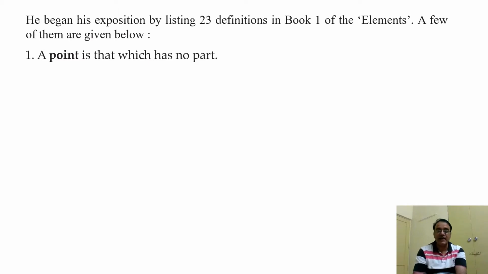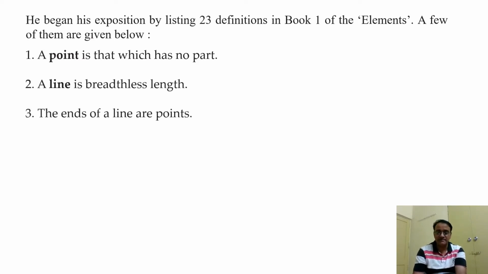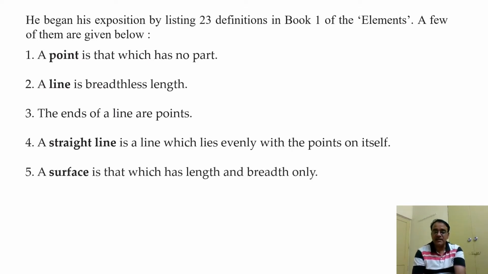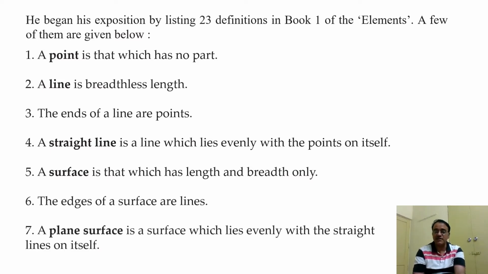The second one is a line. A line is a breadthless length. And the third one, the ends of a line are points. And the fourth one, a straight line is a line which lies evenly with the points on itself. And the fifth one, a surface is that which has length and breadth only. And the sixth one, the edges of a surface are lines. Any book's edges are all lines, right? Next one, a plane surface is a surface which lies evenly with the straight lines on itself.